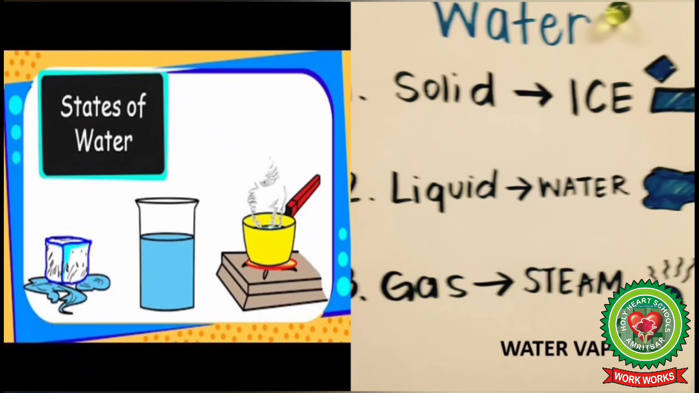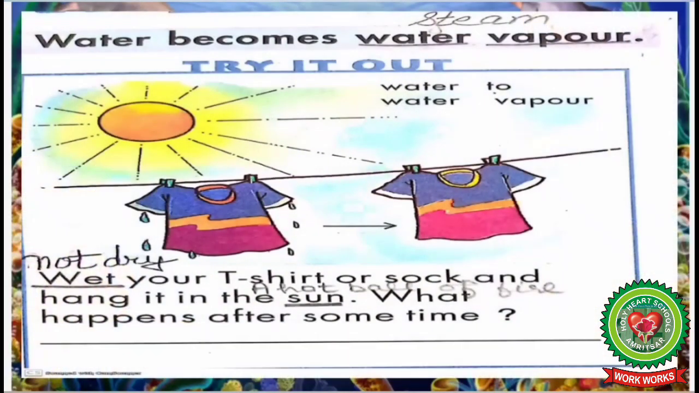Students, in this chapter, we will learn about the three forms of water and the three states of water. Now, let's read. Water becomes water vapor. Underline word water vapor. Write down its meaning, steam.